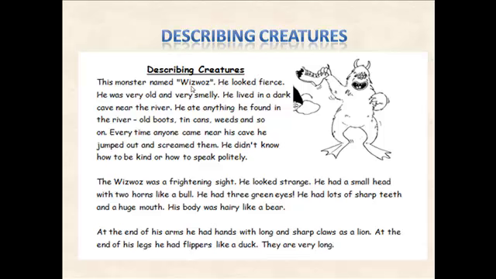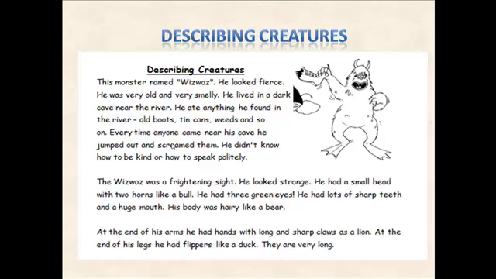This monster was named Was. He looked fierce, so he was not friendly. He was very old and very smelly. Oof, that bad smell. He lived in a dark cave near the river. He ate anything he found in the river: old boots, tin cans, weeds, and so on. Every time anyone came near his cave, he jumped out and screamed at them. He didn't know how to be kind or how to speak politely.